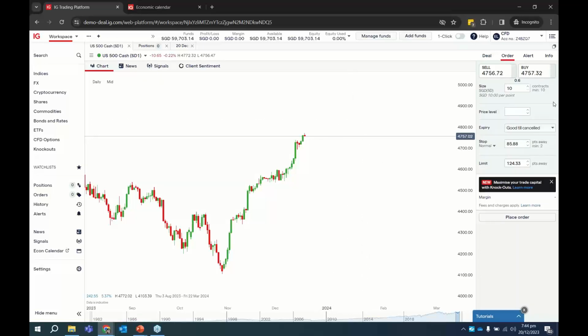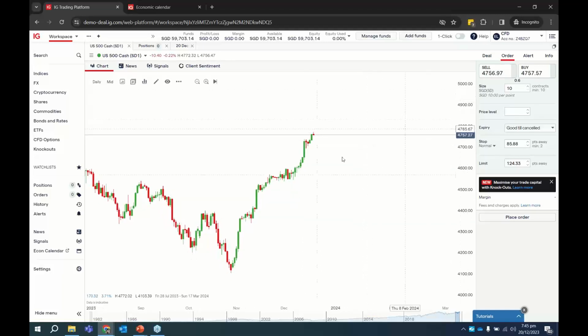Okay, so in the order tab, you find that it's very similar looking to the first due tab. So the first thing you need to do is that you need to inform the platform, okay, what is the direction that you're looking to enter the order. Am I looking to buy? Am I looking to sell? Okay, so let's say if your view is that you're looking to buy when it dips to maybe a previous low or something. So let's say if you click on buy, you can enter the contract size. So the additional field you need to put here is the price level.